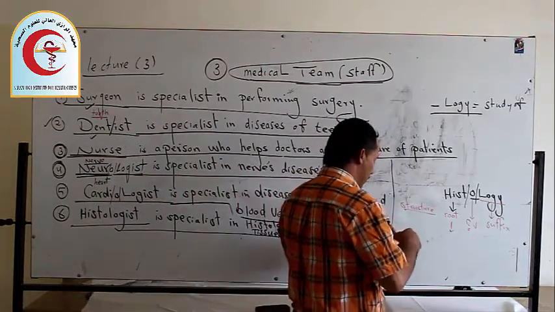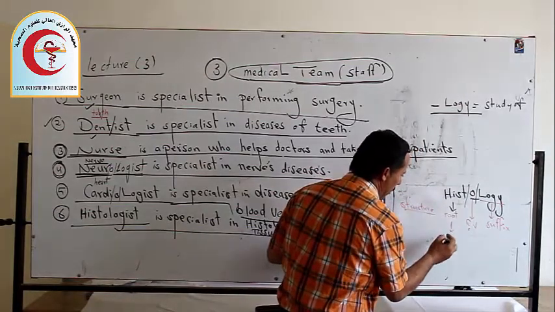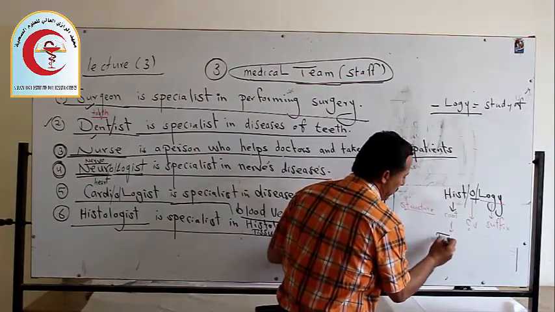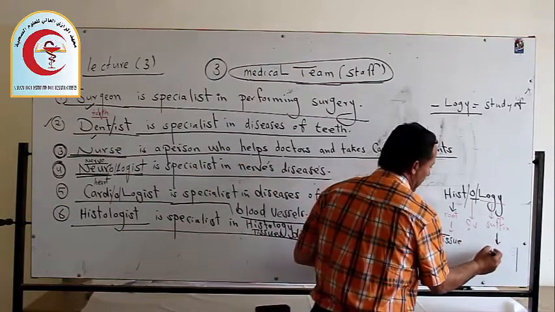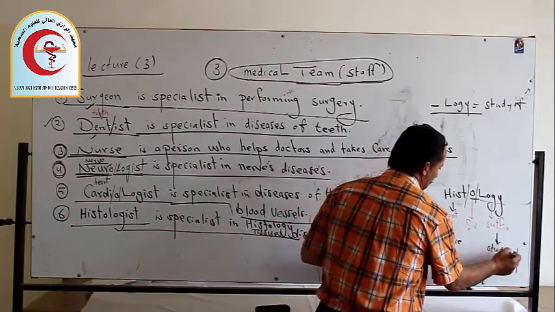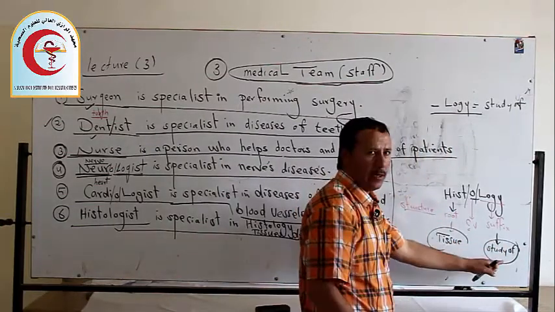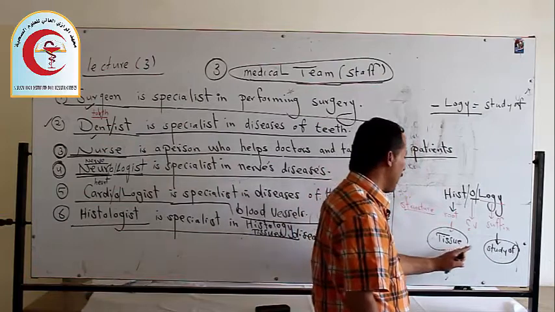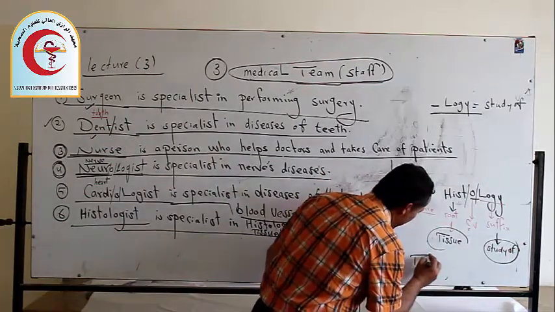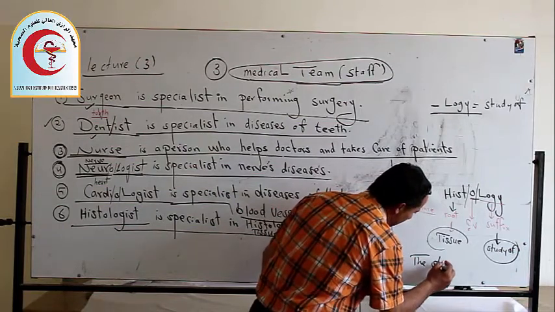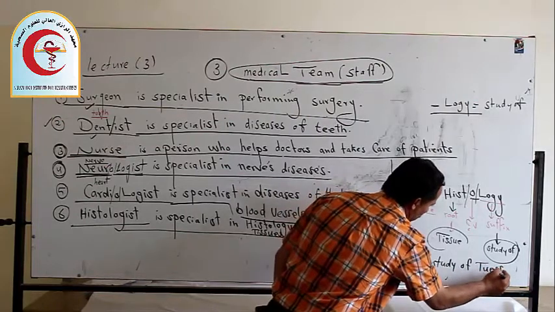Here, for example, we're talking about the second one that we see, histology. Hist means tissue, and here logi means study of or science of. When you come to read the term, we read it from backward to forward: the study of tissue. We can write it here: the study of tissue.